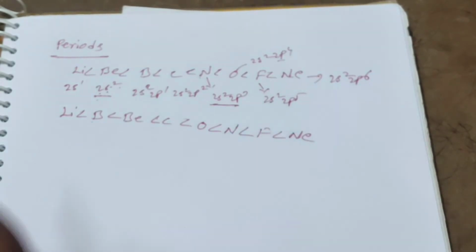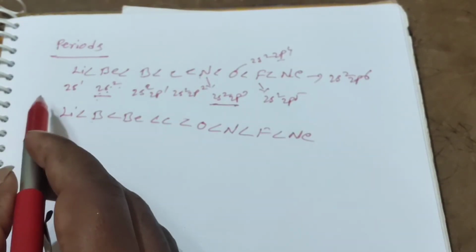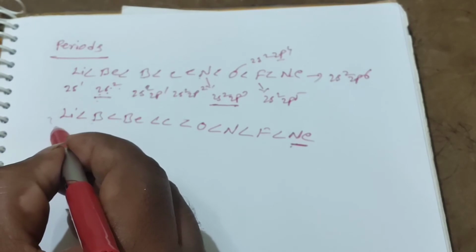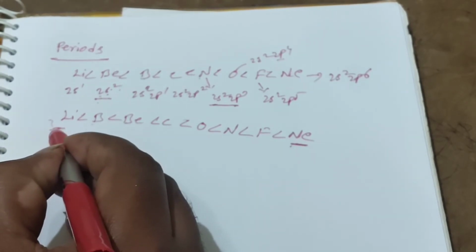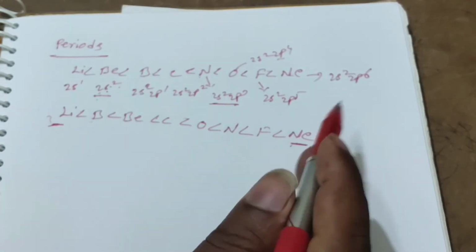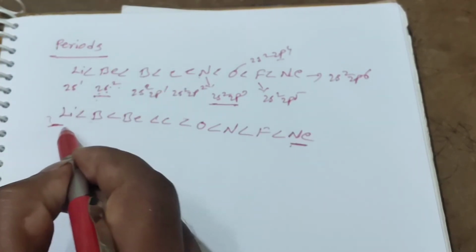Okay students, in any period, the highest ionization energy values are for the noble gases, and the lowest ionization energy values are for the alkali metals. This is applicable to all the remaining periods too. The next period is also like that only. Okay students, just remember this trick.